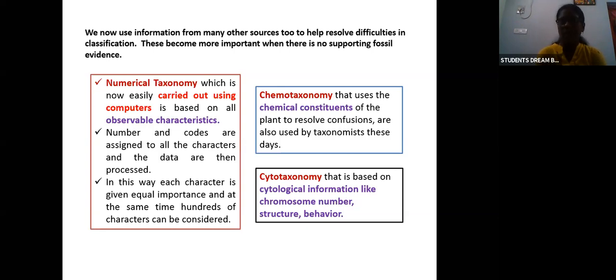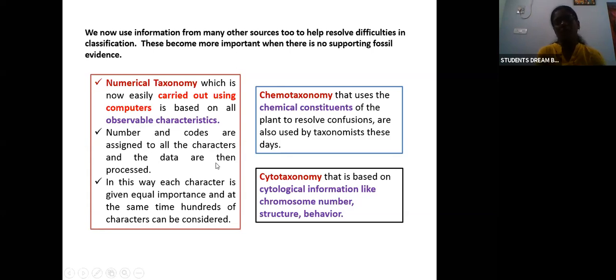For example, each plant has various characters: basic morphological characters, the color of the plant pigment, the morphology of the leaf, the stem. A number or code will be assigned to all these characters, and then the data will be processed.